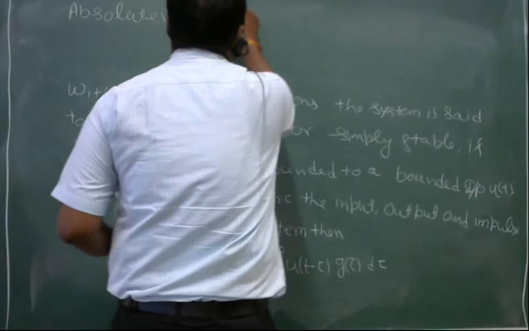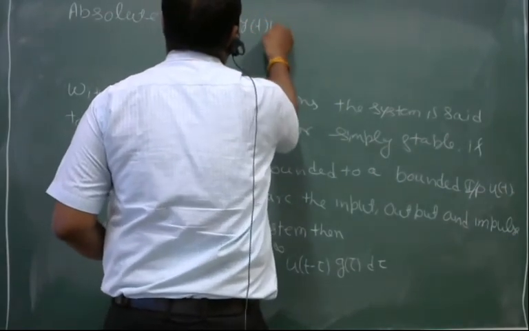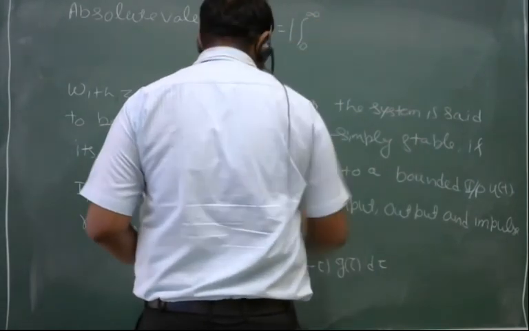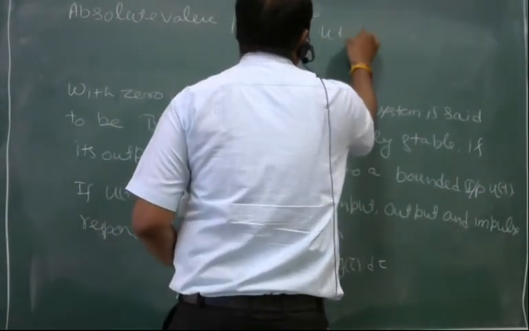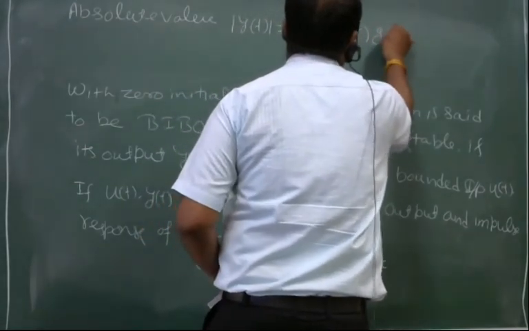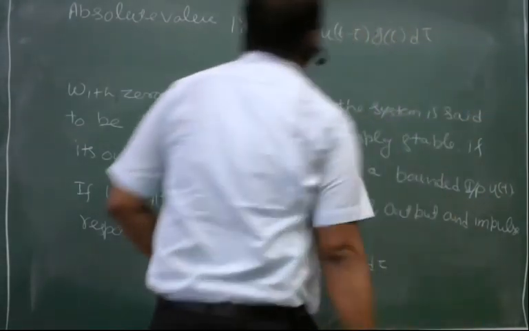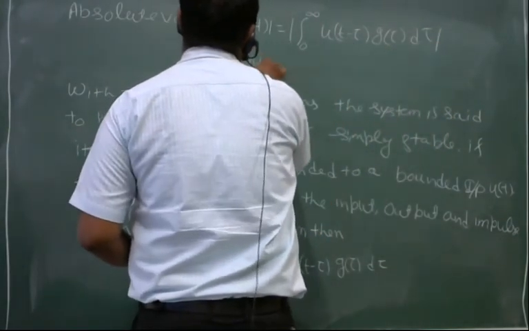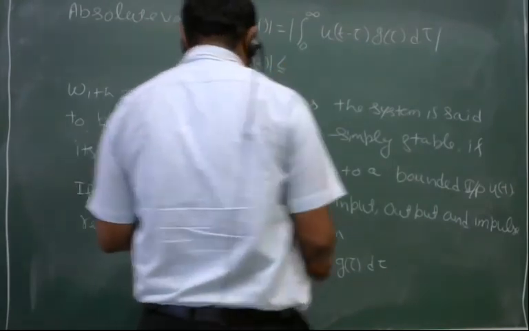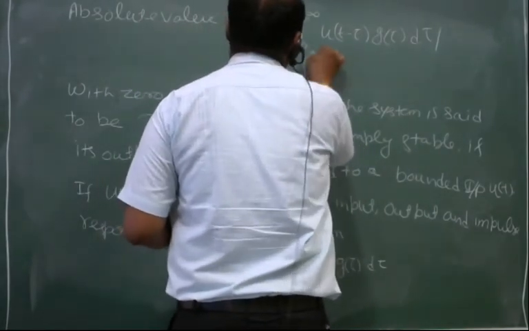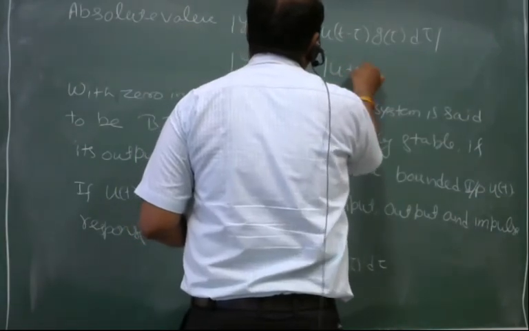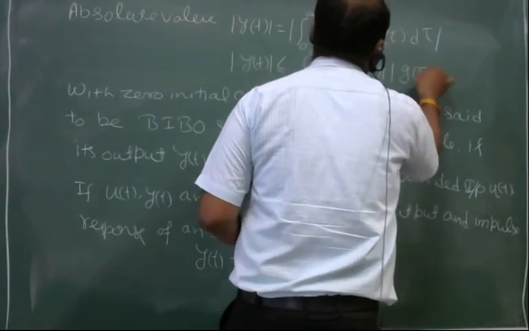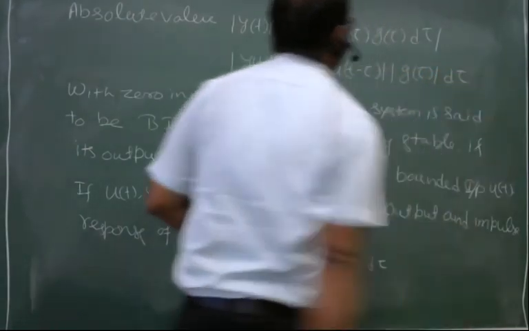Absolute value, magnitude of y(t), will be magnitude of integral 0 to infinity u(t minus tau) g(tau) d tau, or modulus of y(t) less than or equal to integral 0 to infinity modulus of u(t minus tau) multiplied by modulus of g(tau) d tau.